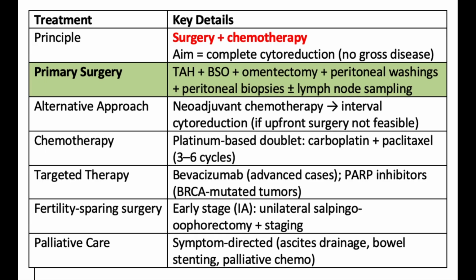Wherever possible, surgery should be done first, which will follow the staging, and then chemotherapy should be given as an adjuvant treatment. However, in those cases which are inoperable, neoadjuvant chemotherapy plays a great role, which is followed by interval debulking, which is followed by adjuvant chemotherapy.